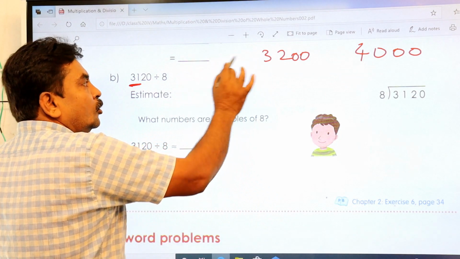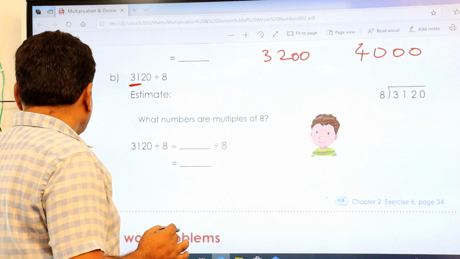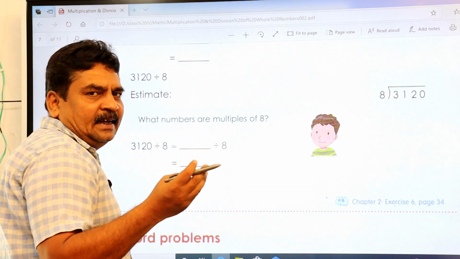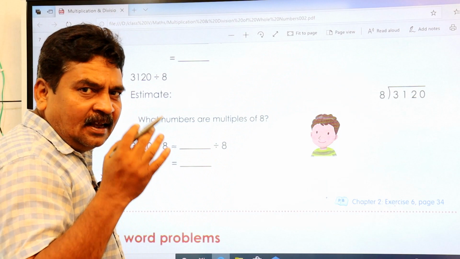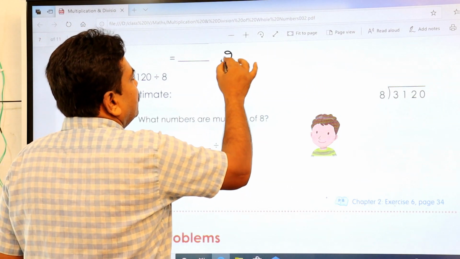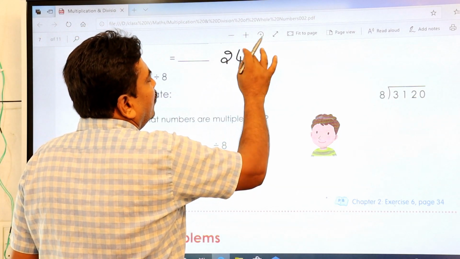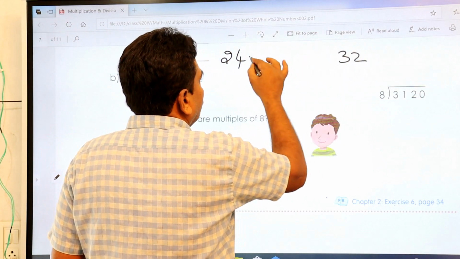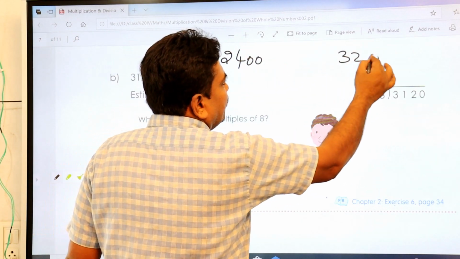Let me just change it. Let's see. 8 ones are 8, 8 twos are 16, 8 threes are 24, 8 fours are 32. Keep zeros here.